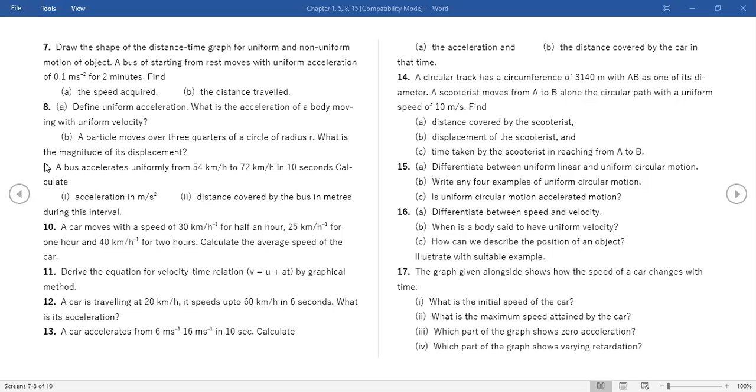Who's telling me the answer? Ma'am, time was 112.14. Ma'am, the B part, the distance is 110. Which part? 13B. Yes, 110. Okay, ma'am. Thank you, ma'am. Ma'am, the 14th one A part is 1570 meters. Yes. Displacement is 0? No. 1570, sorry, 1570.